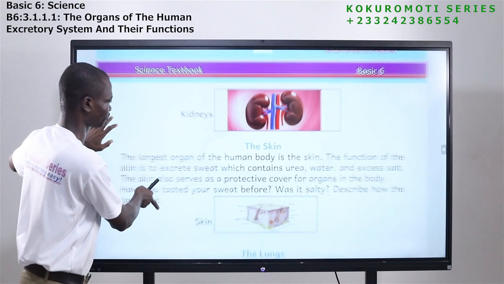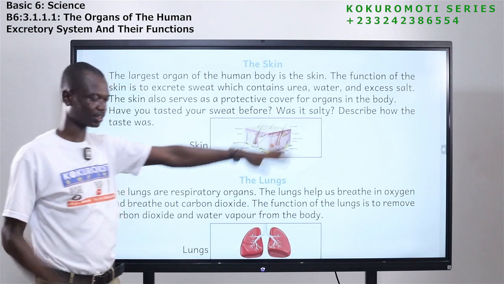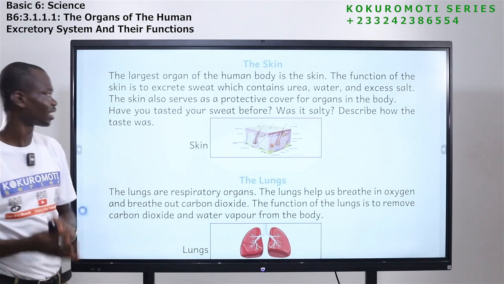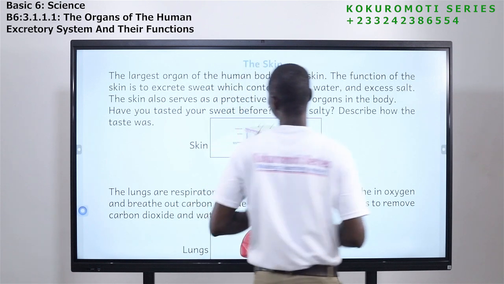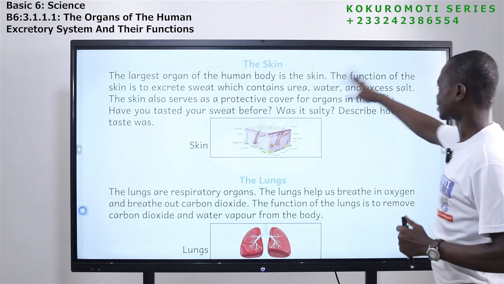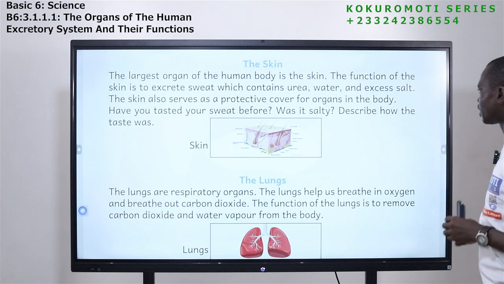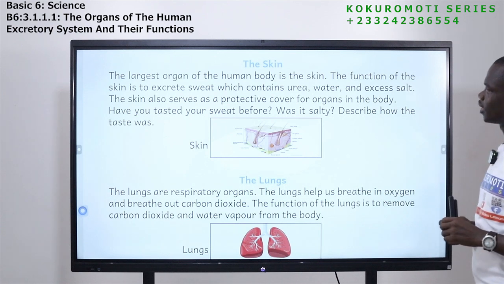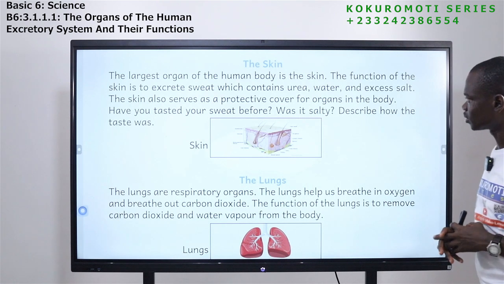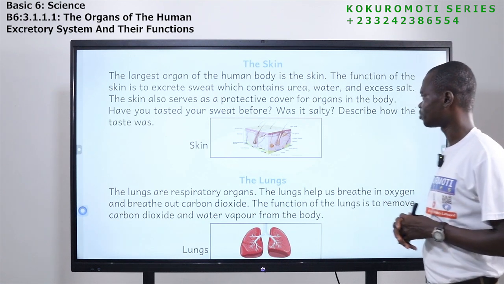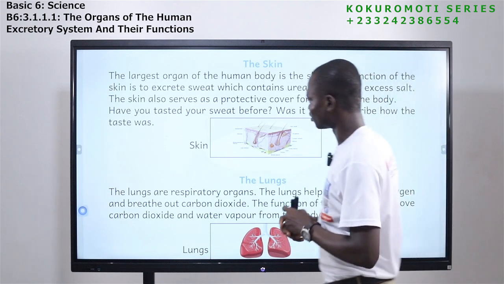Okay, now let's come to the skin. This is the skin. The largest organ of the human body is the skin. The function of the skin is to excrete sweat, which contains urea, water, and excess salts. It also serves as a protective cover for organs in the body. Have you tasted your sweat before? Was it salty? Describe how the taste was.